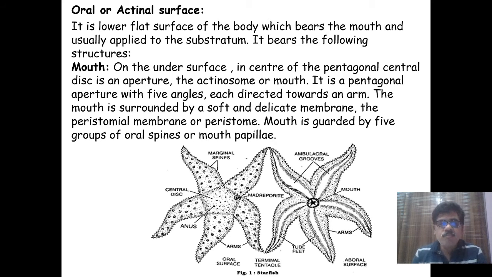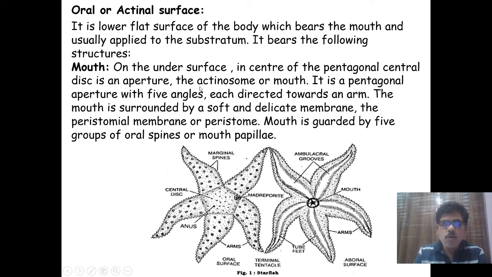The next one is the oral surface or actinal surface. Which is the oral surface? It is the lower flat surface of the body which bears the mouth, and that is usually applied to the substratum. It is called the oral surface, or the actinal surface. Then on this oral surface, the first part present is what?